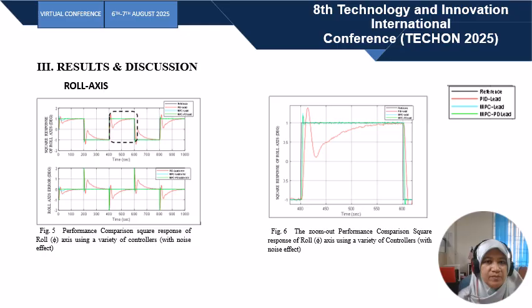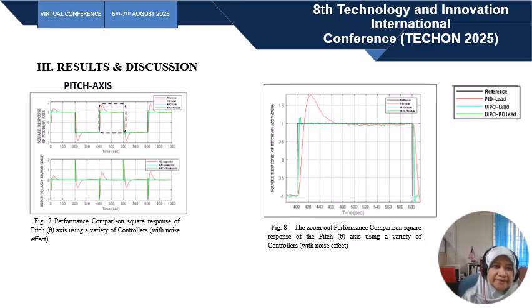Based on the observation, the maximum overshoot at the beginning has increased for all three controllers of the roll axis. It is also indicated that there was an effect of noise presence all the time for the PID lead, MPC lead, and MPC PD lead controllers.